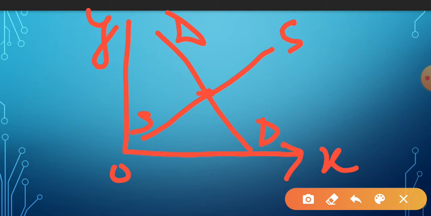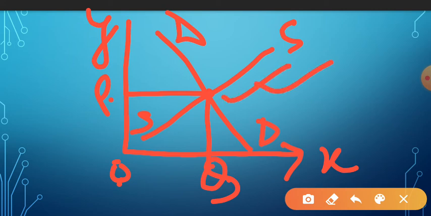That means this is the position. Here the price will be OP, and this is Q, that means OQ is the quantity. That means at this point, if I fix the price at OP, then I will find an equilibrium of demand and supply. Supply will be equal to demand. How much I am producing, that much I am selling. There will be no excess product or deficiency of the product. This is called the equilibrium position.